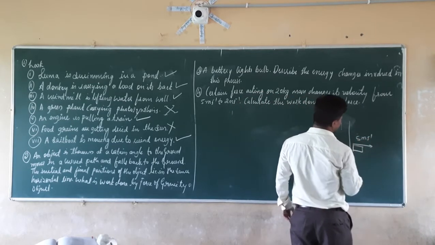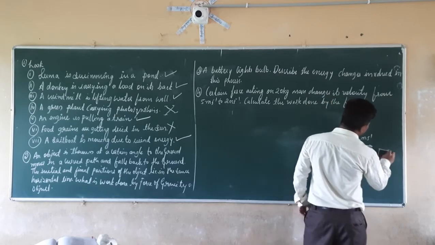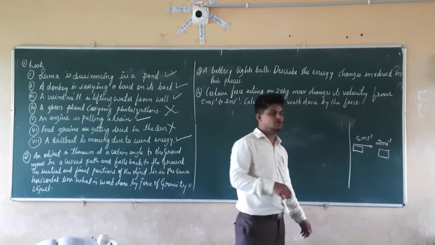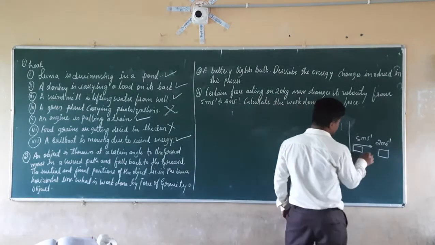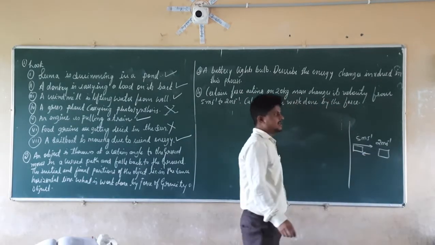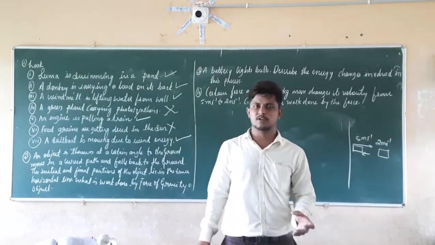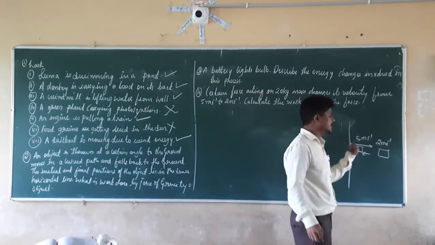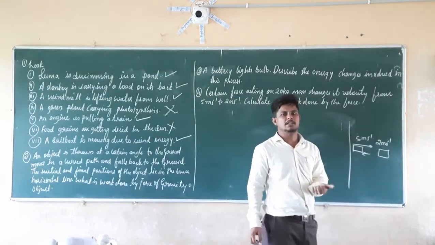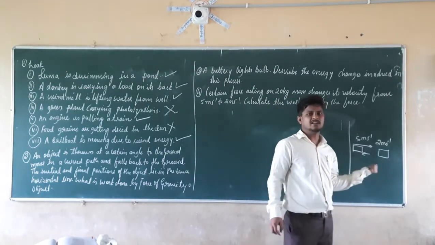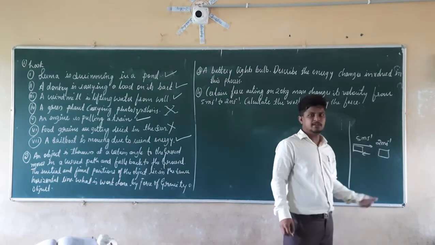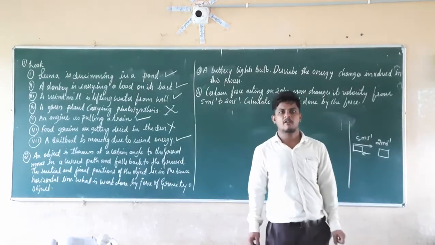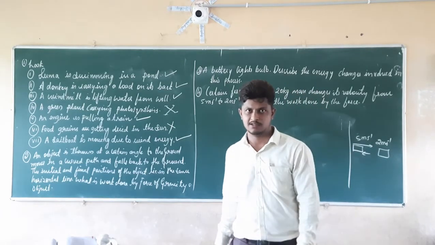The velocity of that object is going to decrease to 2 meters per second due to the action of the force in the opposite direction. So you know that the change in the velocity or speed is because of the force acting on that object. Then what will be the work done by the force on that object to change the speed or velocity?